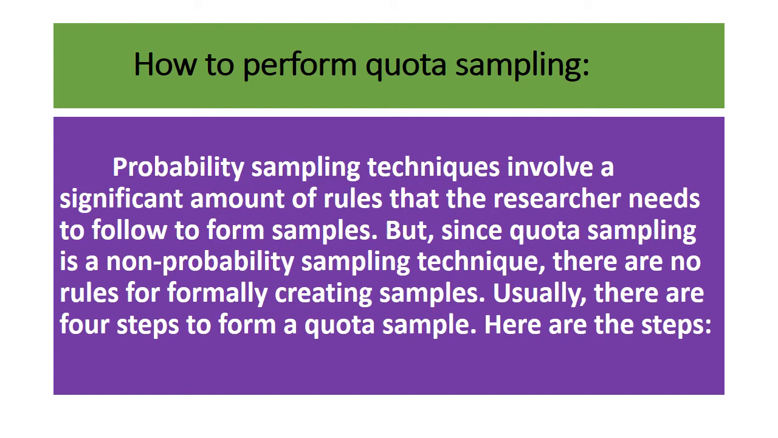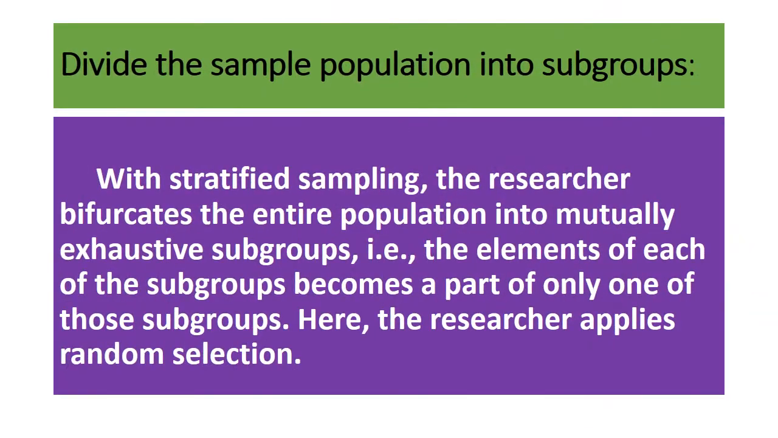And usually there are 4 steps to form a quota sample. So even if we are not using randomization, we should also follow 4 steps while taking the quota sampling. First one is to divide the sample population into subgroups.